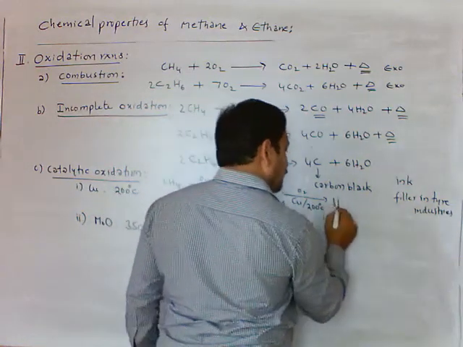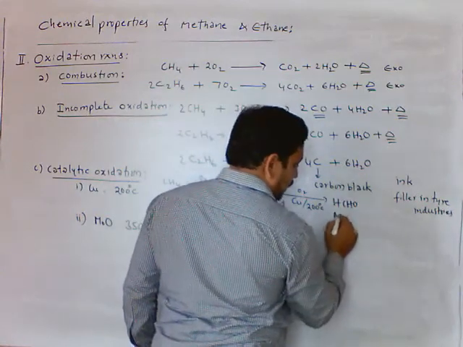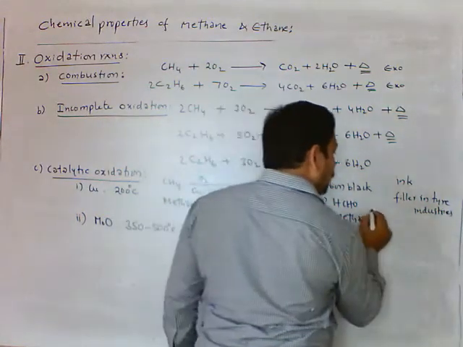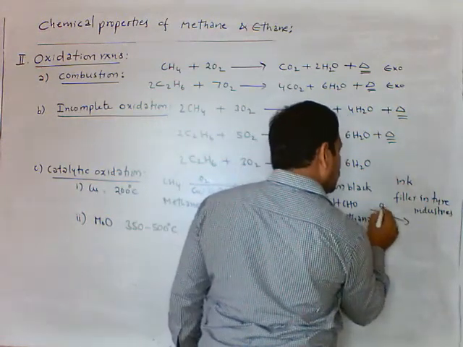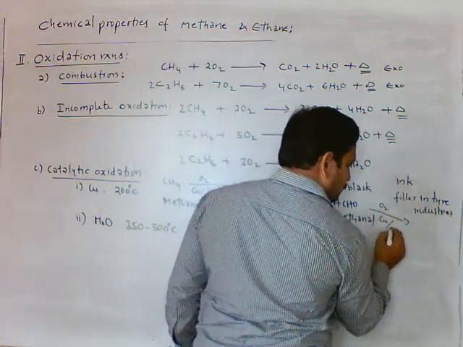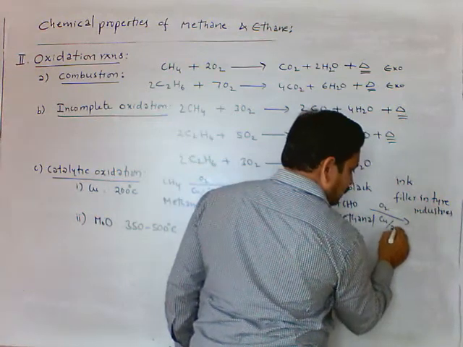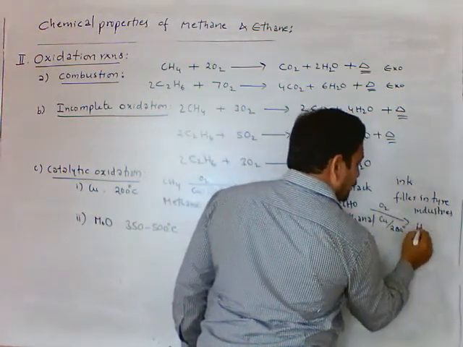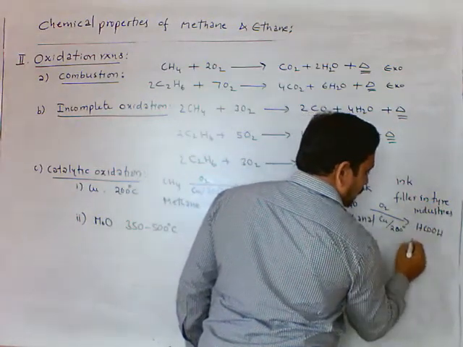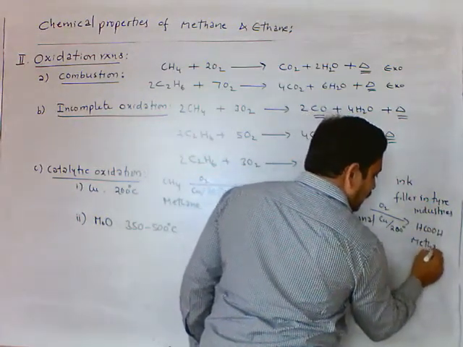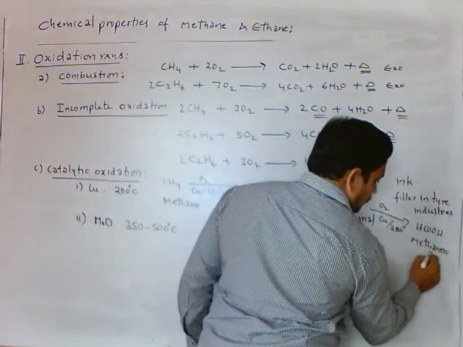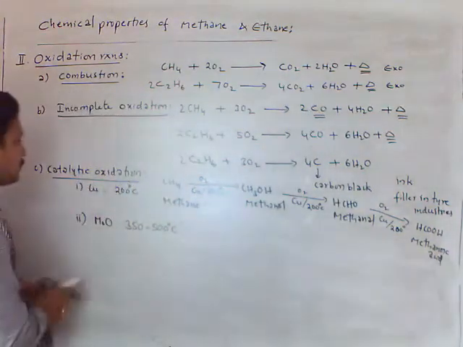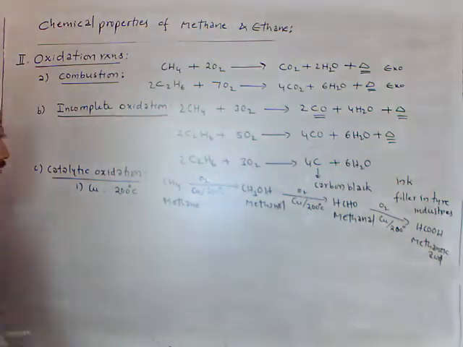We get HCHO. This we call methanal, and further oxidation with the copper tube at 200 degrees Celsius, we get HCOOH. This we call methanoic acid. Now see here, I am taking ethane.